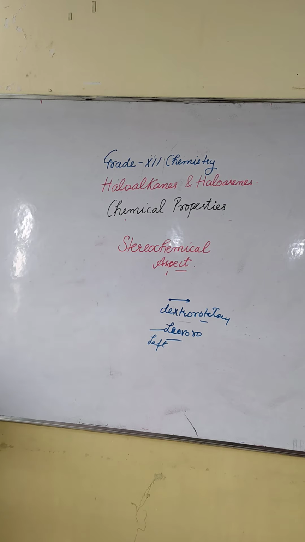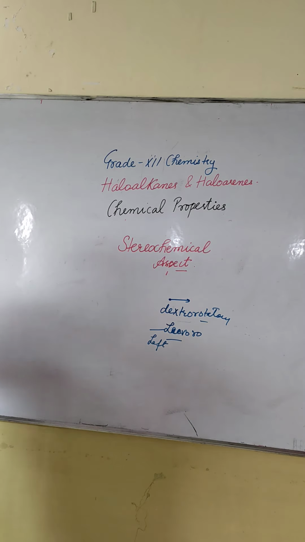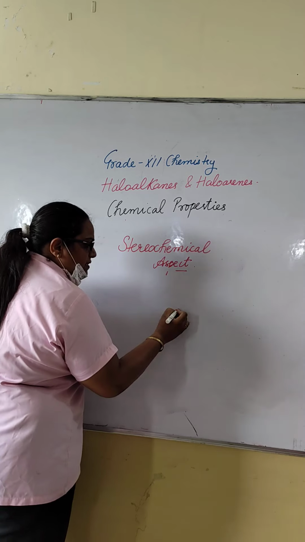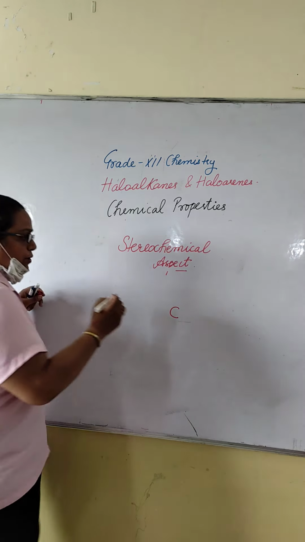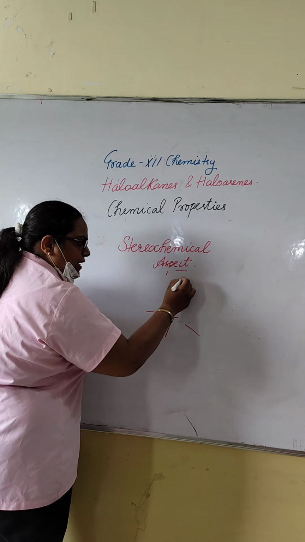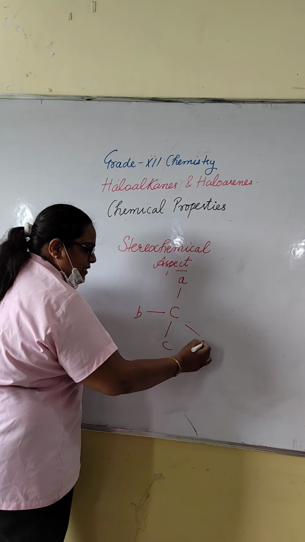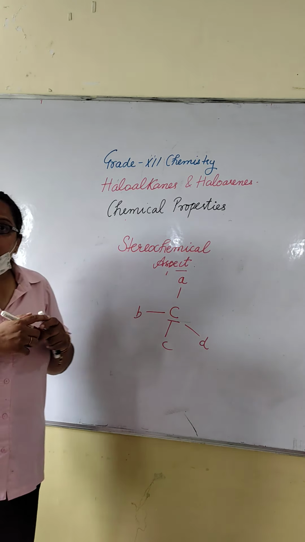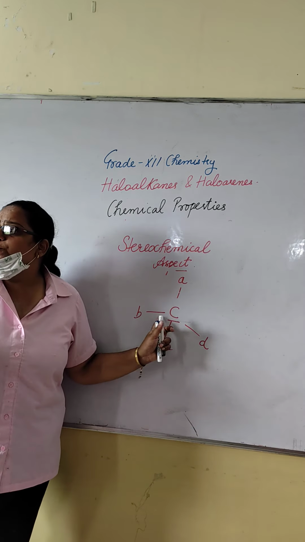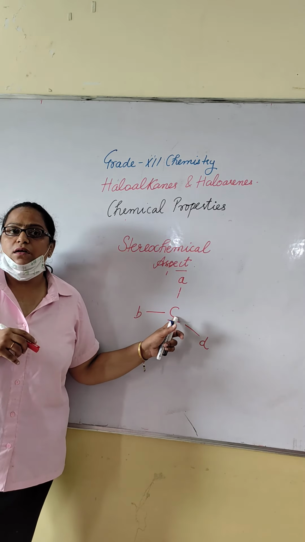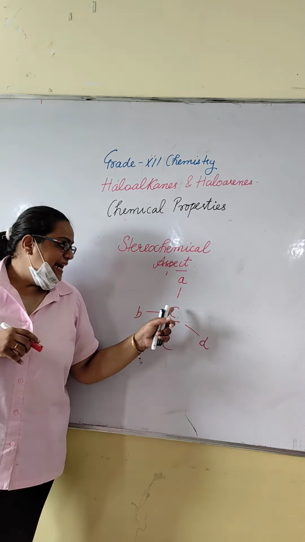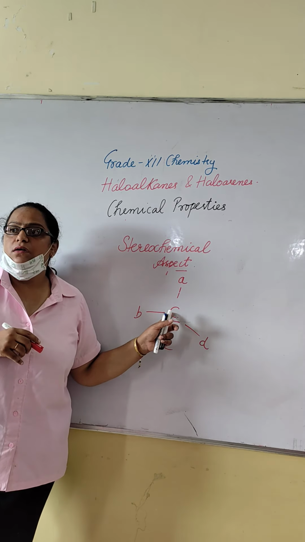Next is molecular asymmetry, chirality. See, beta, this is the carbon. What is the valency of carbon? 4. If 4 different groups are attached to the carbon, that carbon is chiral, and this center is a stereo center.